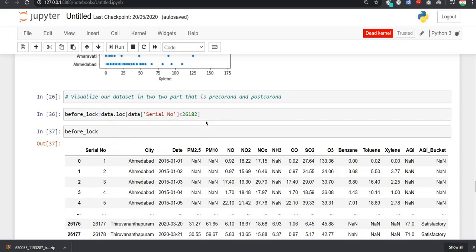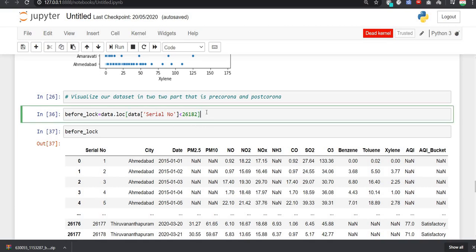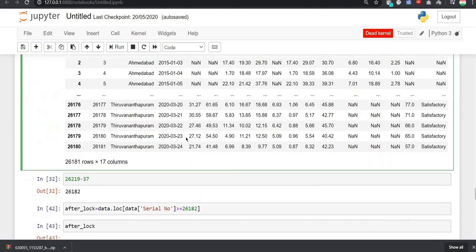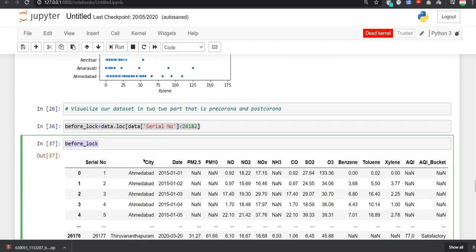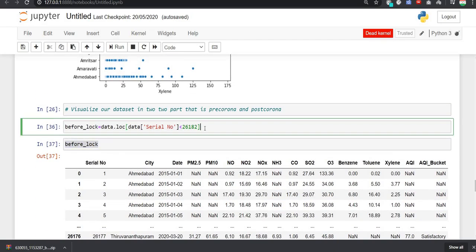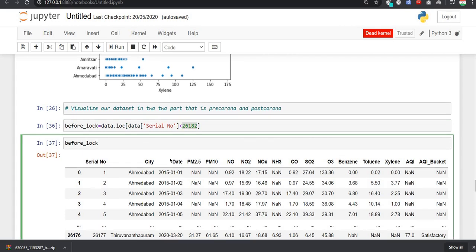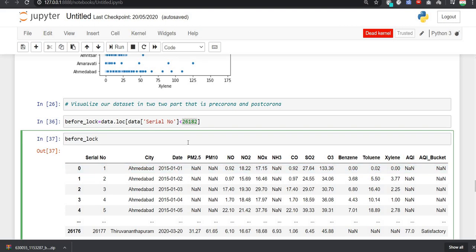After getting all these things, we separated our dataset into pre-corona and post-corona, that is, before lockdown and after lockdown, so as to analyze the dataset more clearly. We used the serial number to divide our dataset, and we randomly tried a value and checked whether it is less than 25th of March 2020 or not.